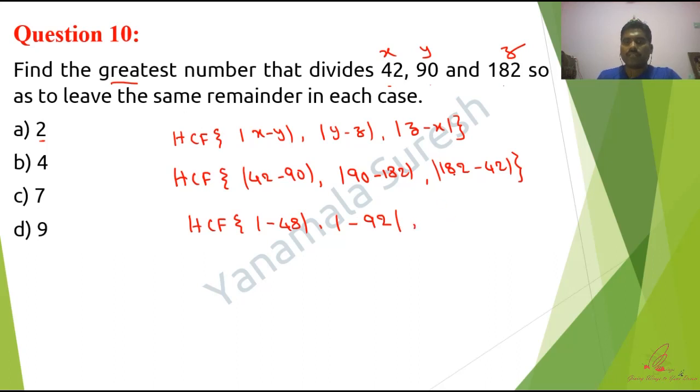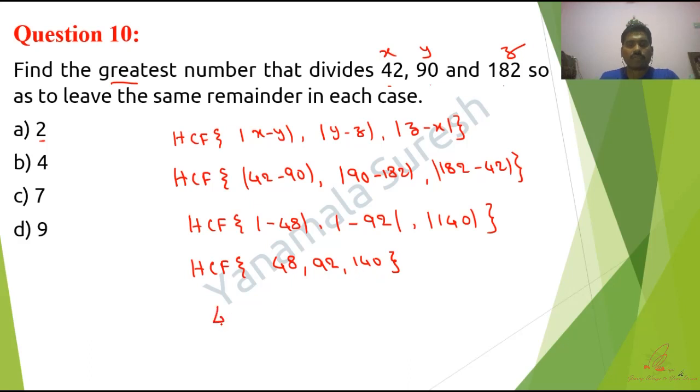182 minus 142, that is nothing but 140. Done. Plus 140. So the HCF of 48, 92, 140. Done. So I need to find the HCF among these three numbers. See what number I can take common. I mean to say that in 48, 92 and 140, what number can I take common?